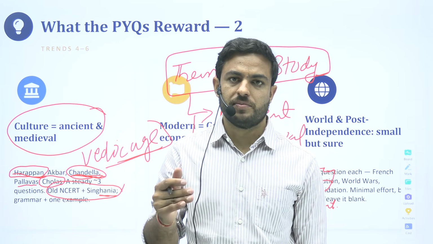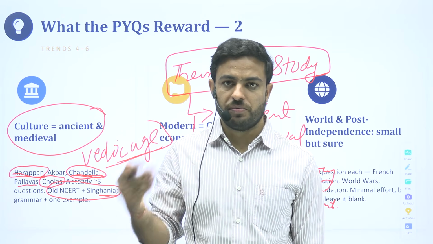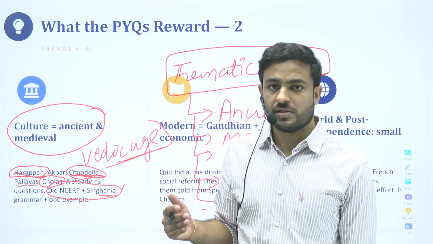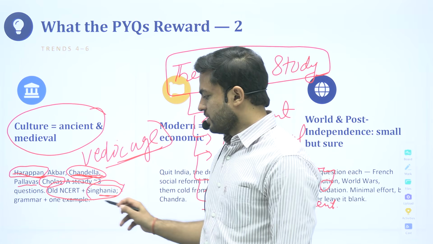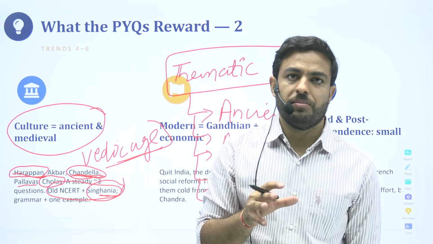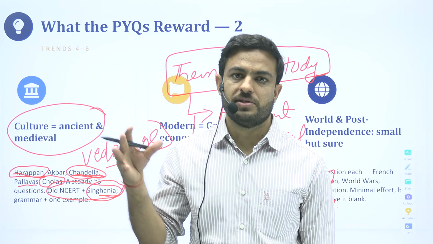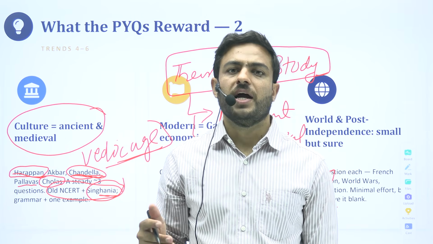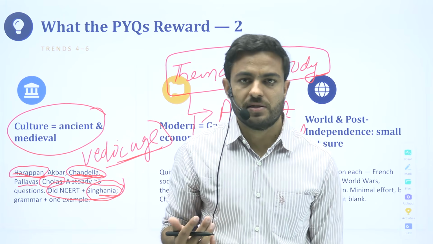Let us say for sculptures, how things have evolved, how different dynasties have contributed to the sculptures. So Nitin Singhania sir's book is again done based on themes. They have a chapter on paintings, a chapter on sculptures, a chapter on coins, and these are the popular themes upon which UPSC generally asks questions.